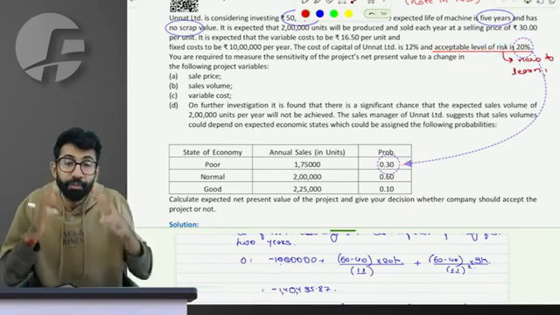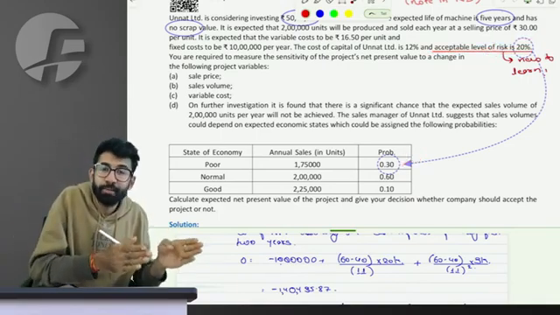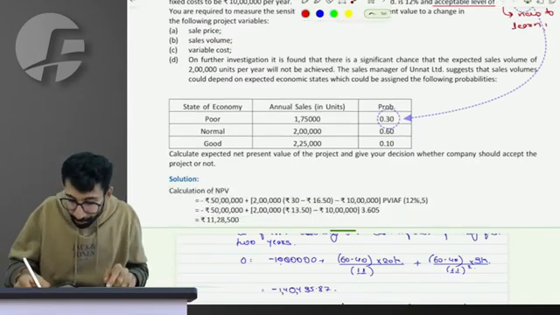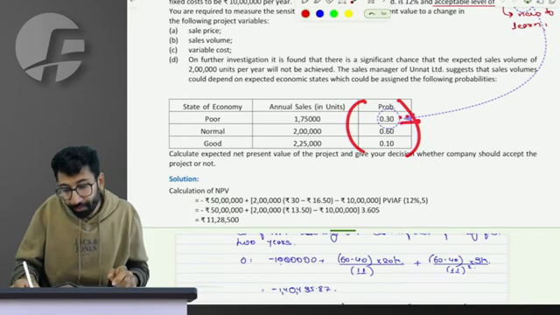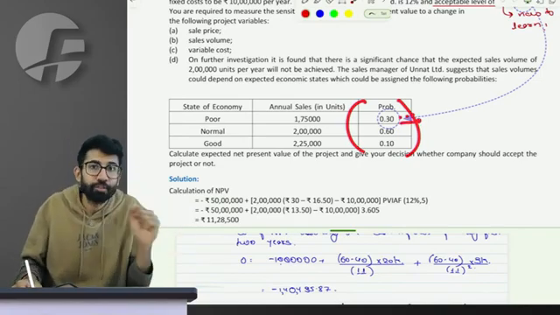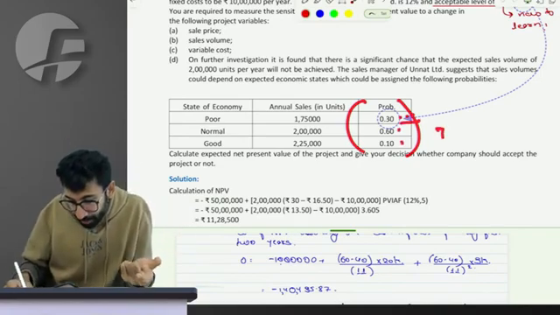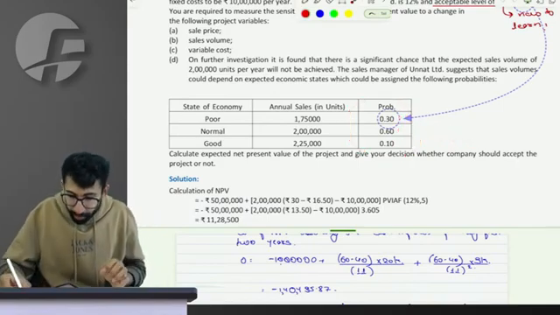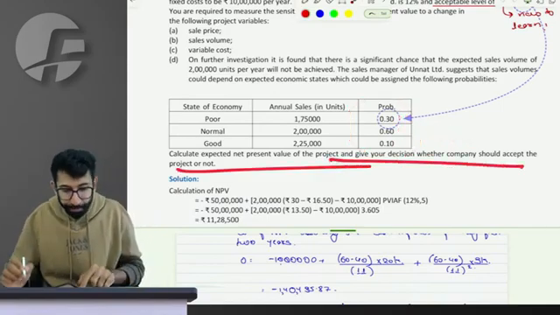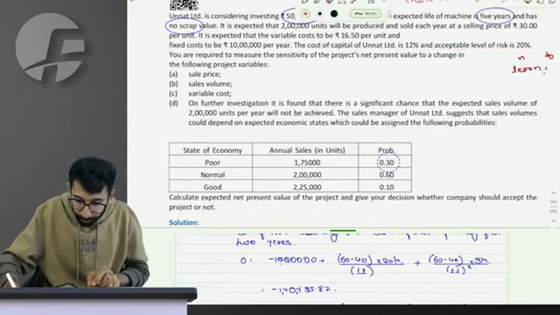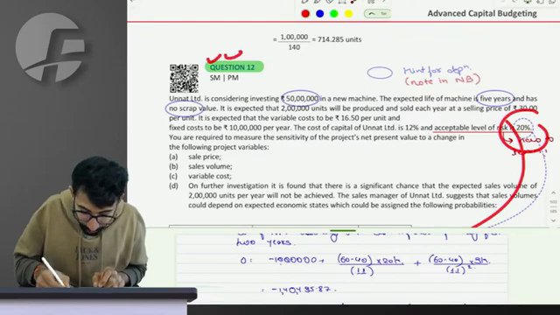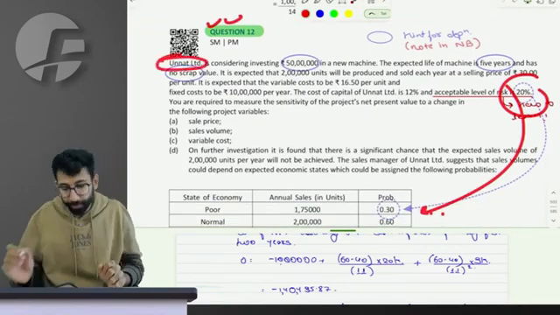We are ready to have a 20% chance that the NPV is negative, but there should be an 80% chance that the NPV is positive. But practically, when we went to the market, we realized that there is a 30% chance of negative NPV and only 70% chance of positive NPV, which is why we say the project should not be accepted. This was the only point of learning in this particular question. Rest all is easy. Question number 12 on Unnat Limited, I wanted to tell you.